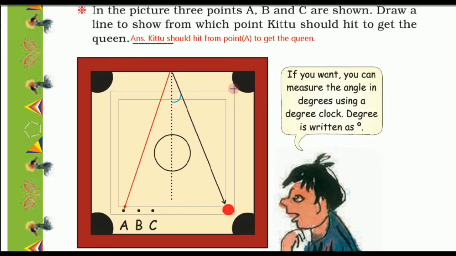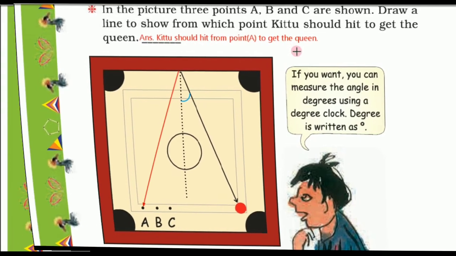As we have seen in the previous paragraph, Kittu thought it comes back at the same angle. So here we have to draw the same angle to get the queen. The same angle can be drawn from point A. So the answer is, Kittu should hit from point A to get the queen.